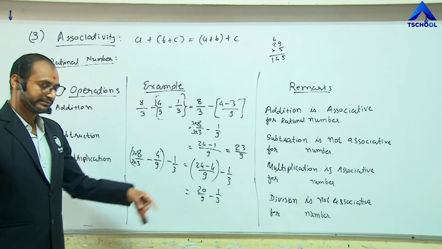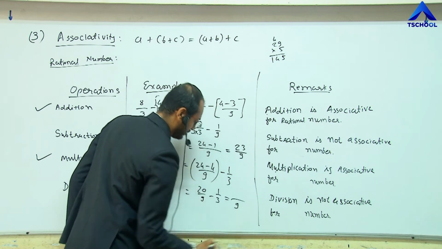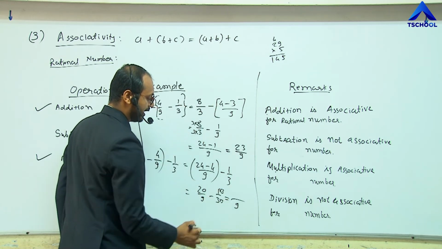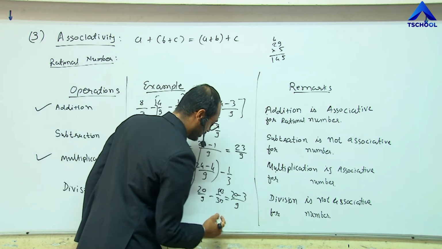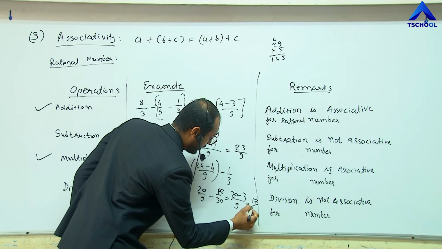Now see here, the LCM is 9. To make the denominators equal, multiply and divide by 3. 3 1s are 3. 20 minus 3 divided by 9 gives 17 upon 9.